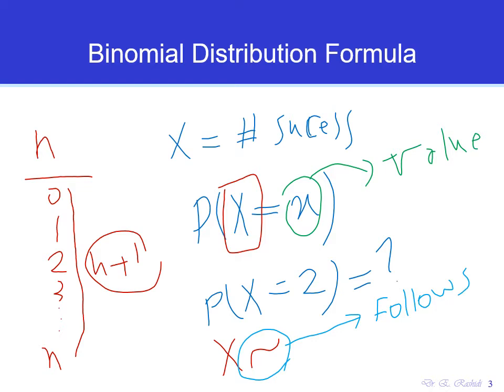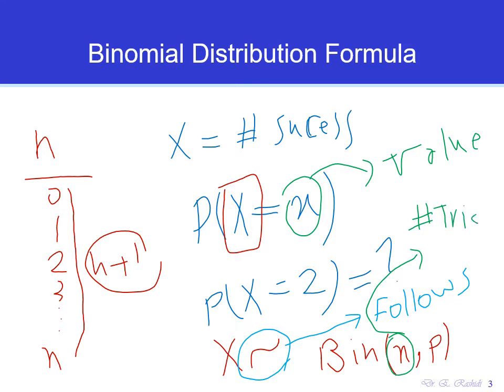X follows a binomial distribution. We show it by Bin, and then we show 2 parameters here, n and p. N is the number of experiments, the number of repetitions that we do here. If the example is tossing a coin, it's the number of times that we toss the coin. It's also called the number of trials. P, on the other hand, is the probability of success, meaning the probability that you get, for example, a heads, if you define heads as a success.